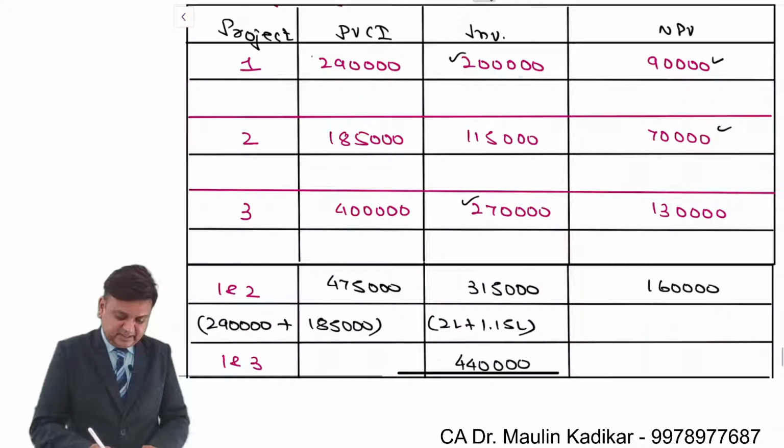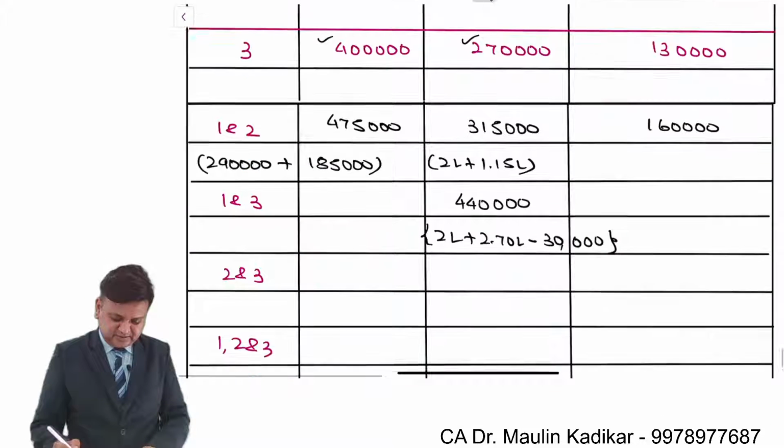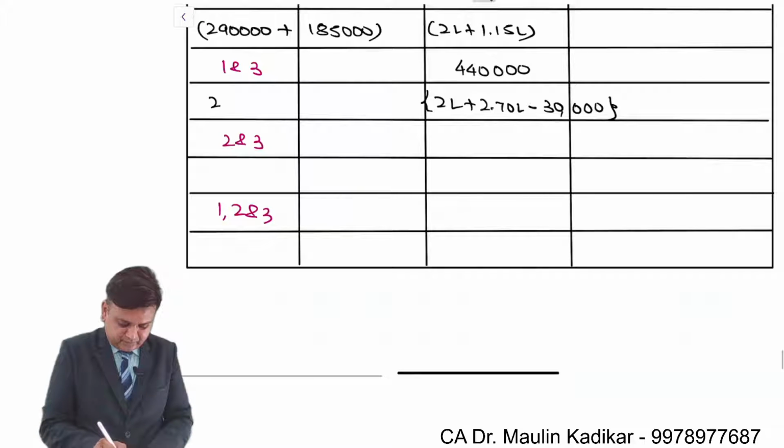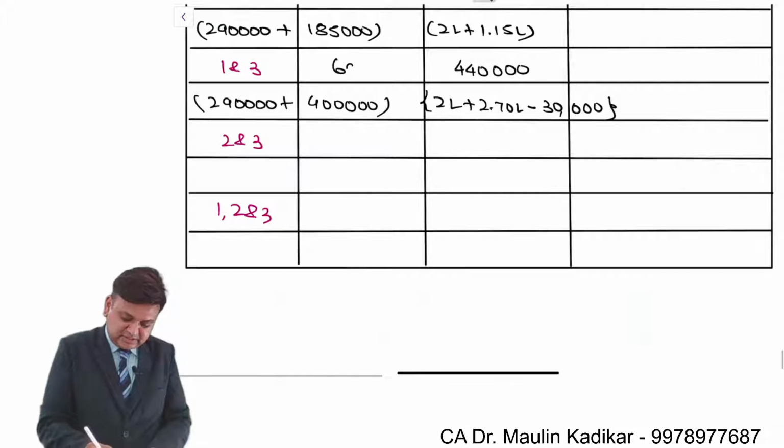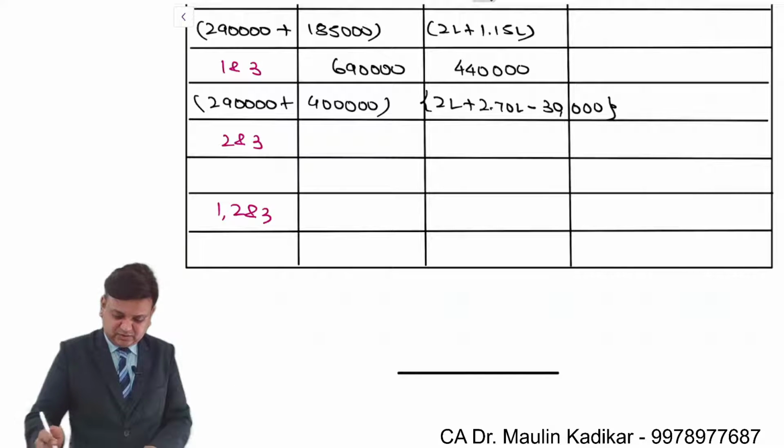So it is 290 and 4 lakhs. This is 2,90,000 plus 4 lakhs. That comes to an amount of 690. So 6,90,000 minus 4,40,000.